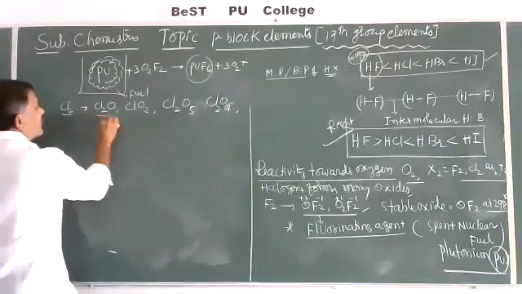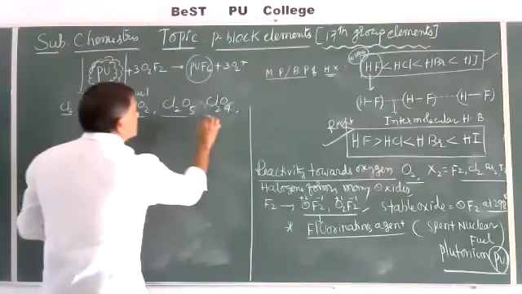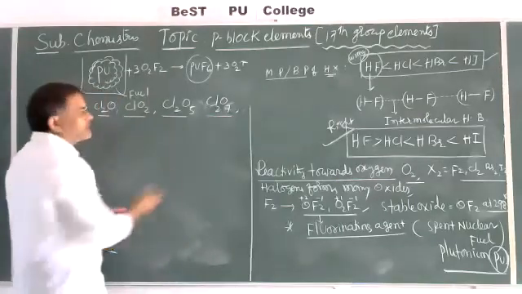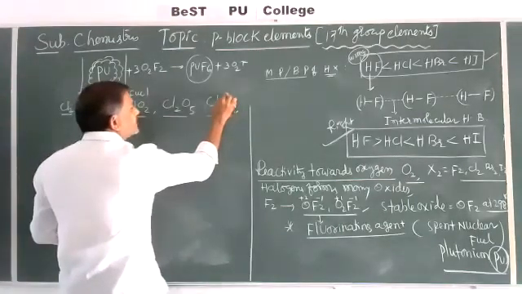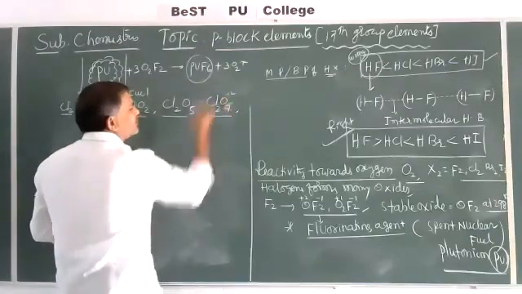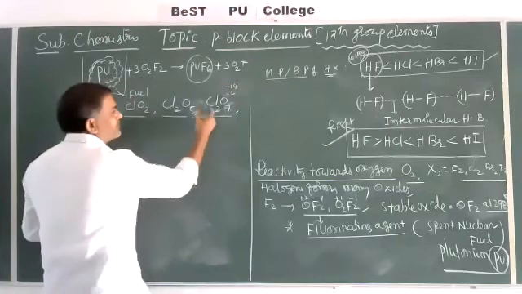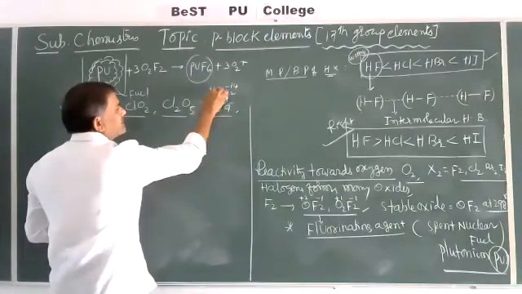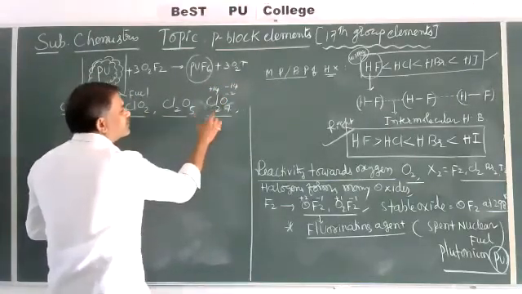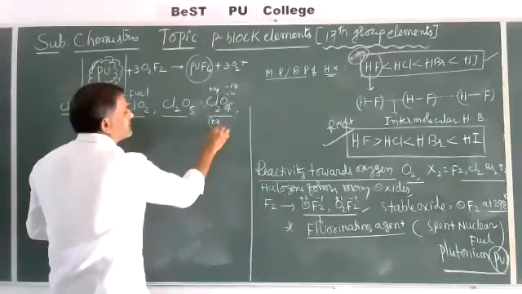These are some important oxides. In this case, oxygen is -2 into 7, which is -14, so compulsorily it is +14, which means one chlorine atom shows the +7 oxidation state.